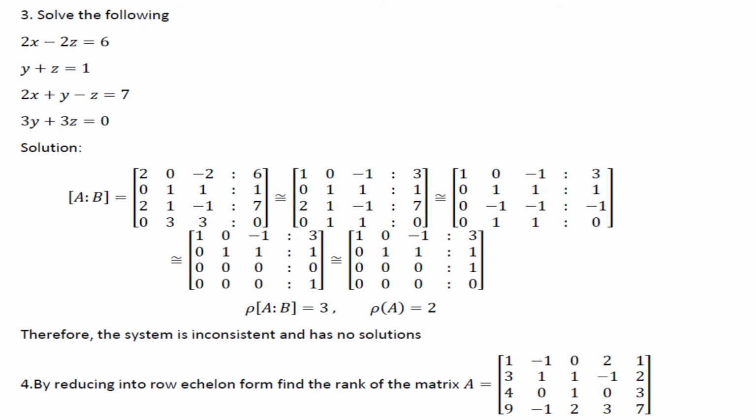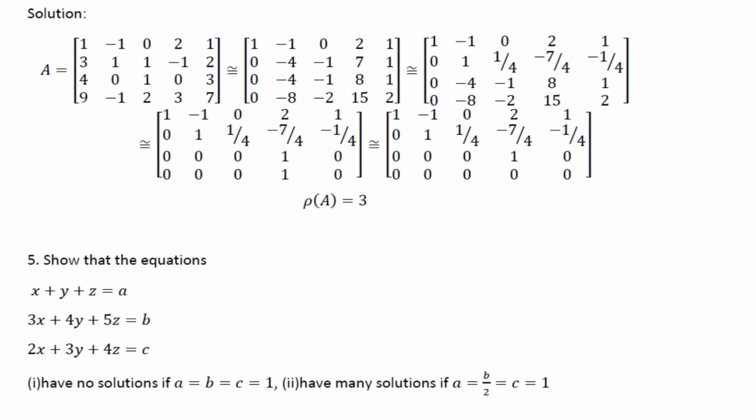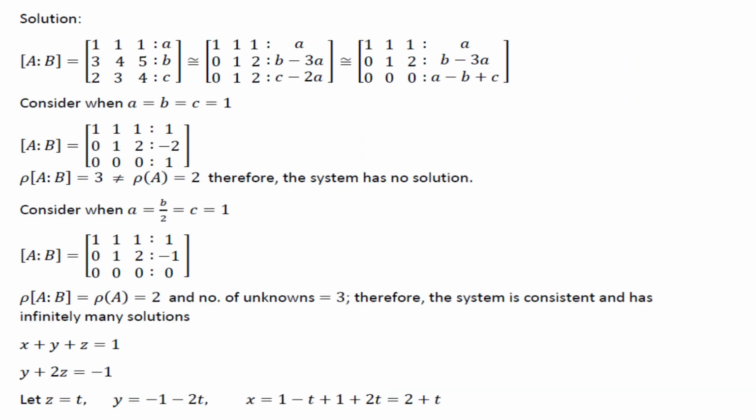Fourth one is, by reducing into row echelon form, find the rank of the matrix A. So consider different cases: when a is equal to b is equal to c is equal to 1. Second case, when a is equal to b by 2 is equal to c is equal to 1. In both cases you have to find the solution.